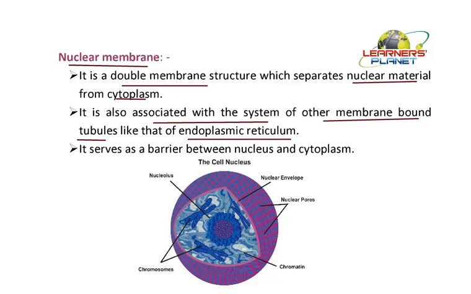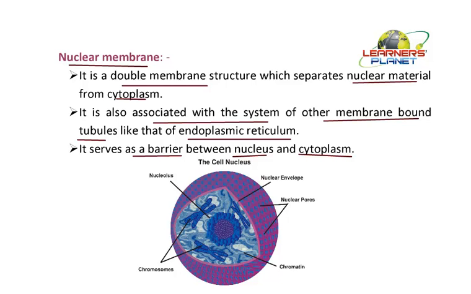Further, it is serving as a barrier. What? The nuclear membrane. It is serving as a barrier between the nucleus and the cytoplasm. That means the nuclear membrane will not allow the intermixing of the inner environment of the nucleus and the outer environment of the nucleus. That is, the nucleoplasm and cytoplasm are kept apart.